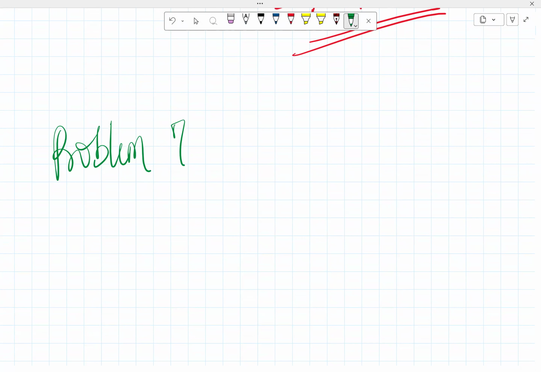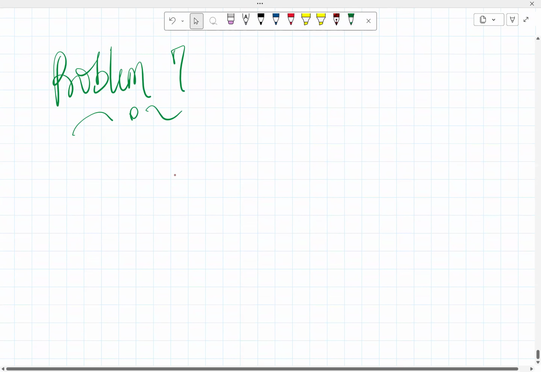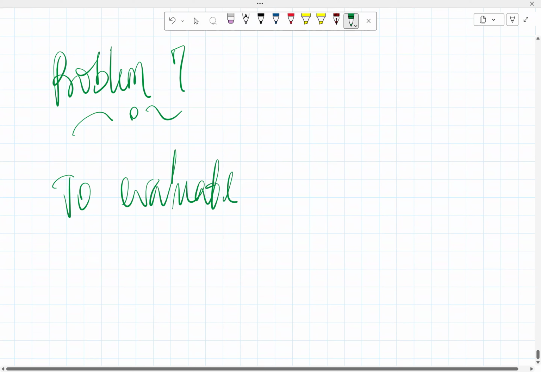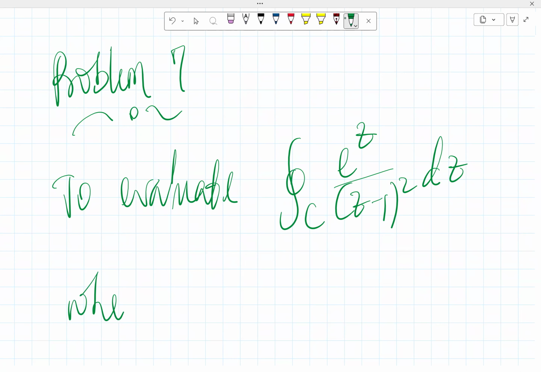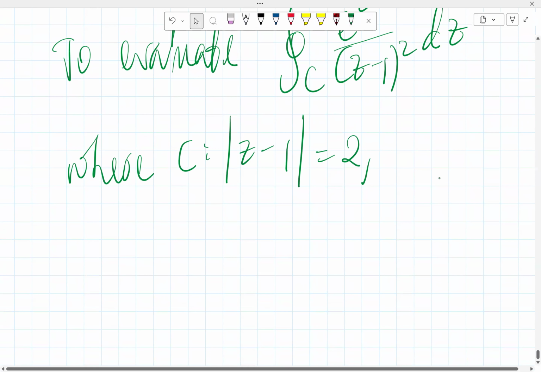Problem 7. We want to evaluate the integral along the closed curve C of e raised to power z over z minus 1 all squared dz, where C is the absolute value of z minus 1 equals 2. So what do we do? First thing, you identify the formula as usual.